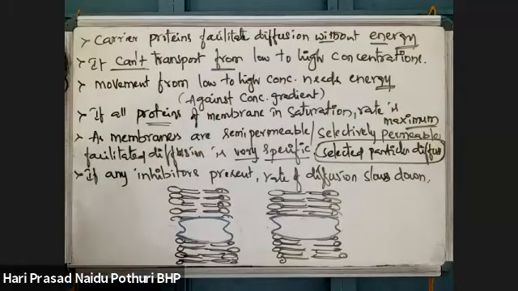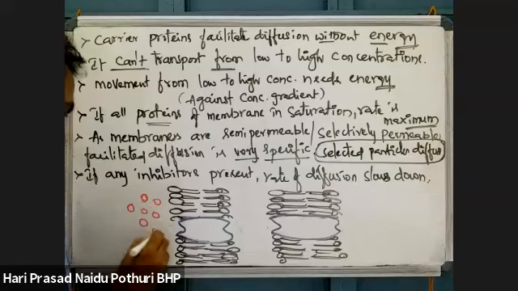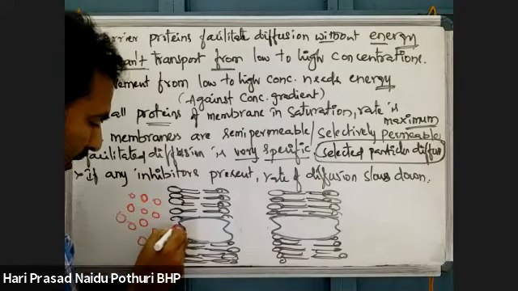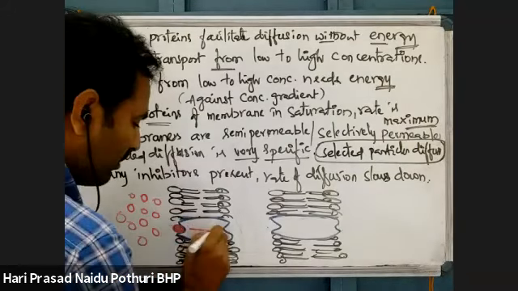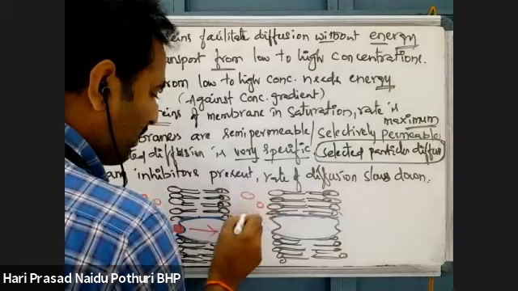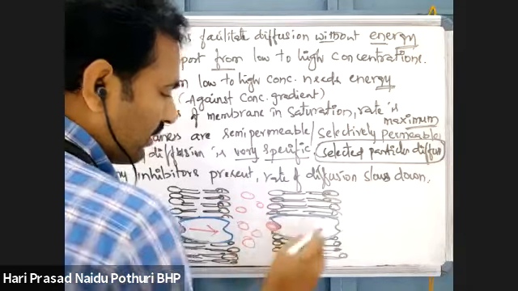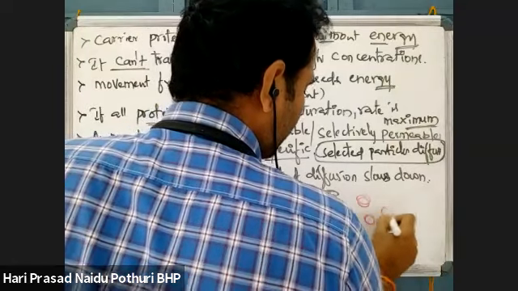As per the concentration gradient, the particles which are present in high concentration on one side of the membrane combine here with the carrier protein, and through that carrier protein they are moving inside. From this they are released here. Again they combine here, and finally they move to the opposite side.